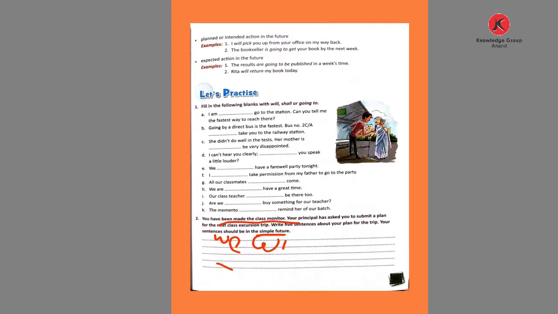Then we will carry cameras. We will participate in trekking and hiking. We will learn about the local flora and fauna. This is how we write the 5 sentences of simple future.